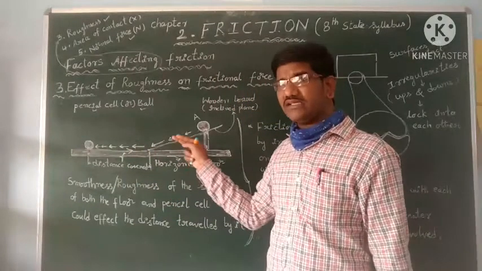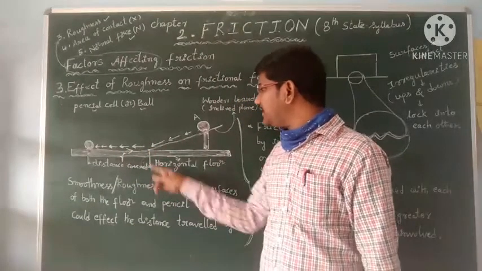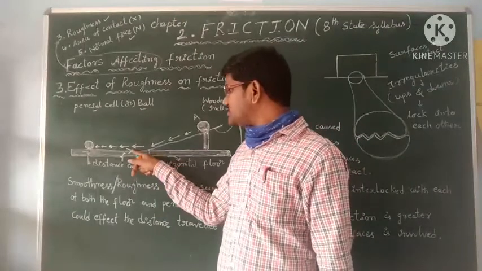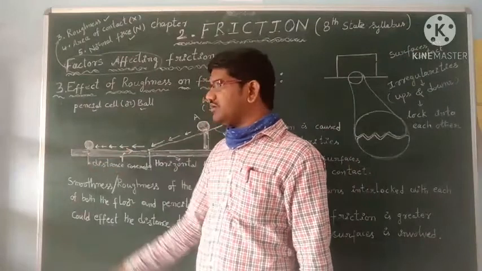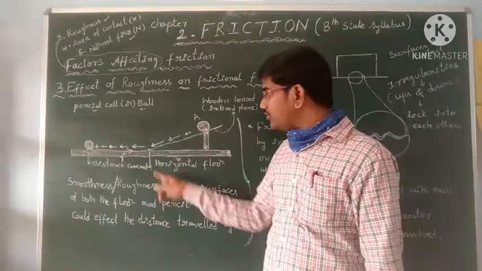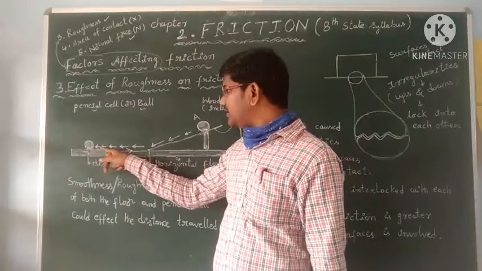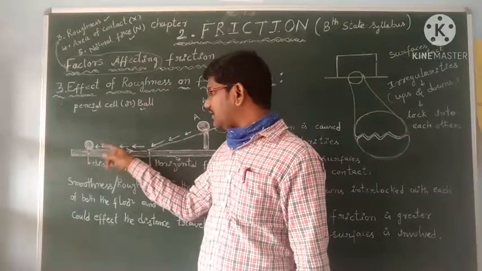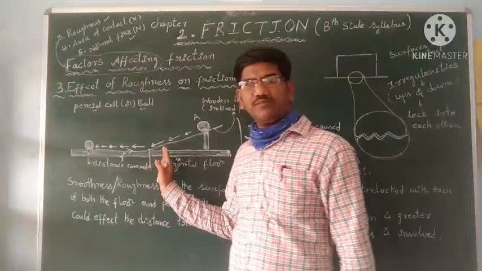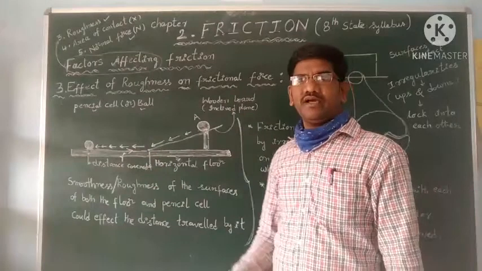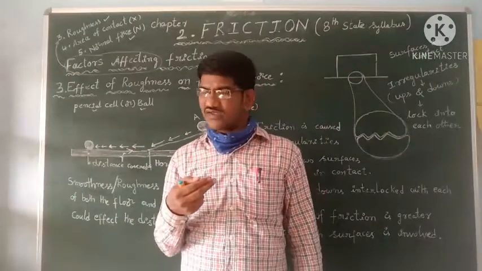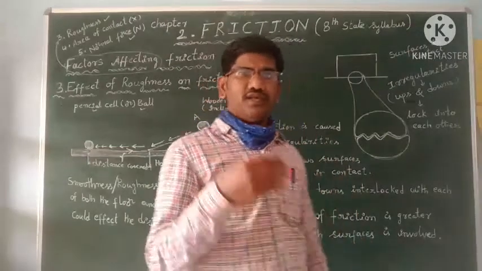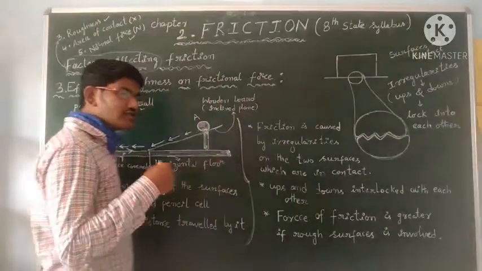We can repeat the same experiment by keeping a marble tile, or you can keep a glass also, and observe and identify the distances traveled. So distances are different, which means the friction force offered is also different.